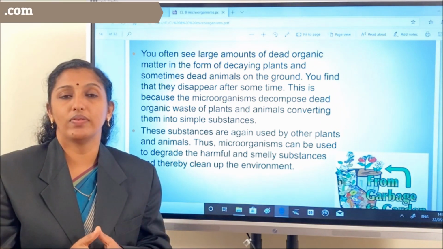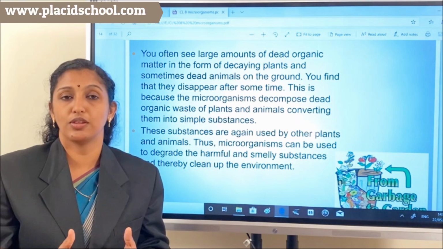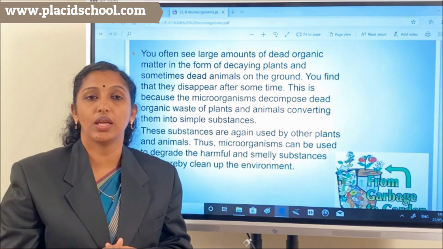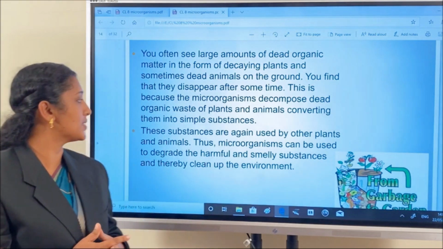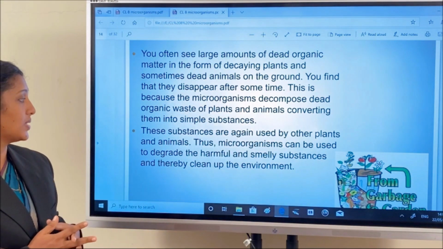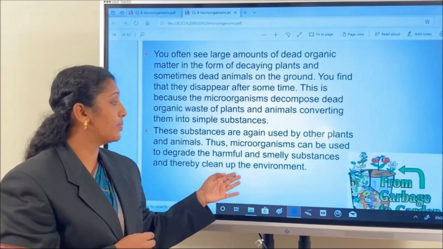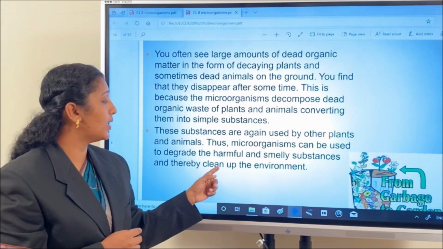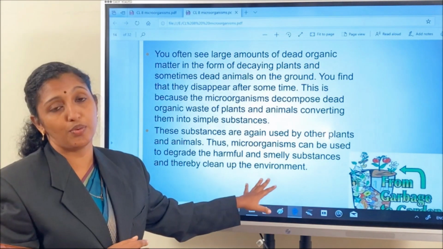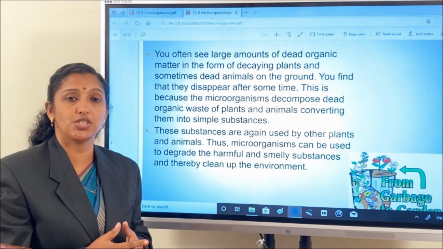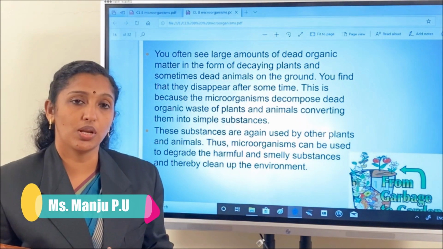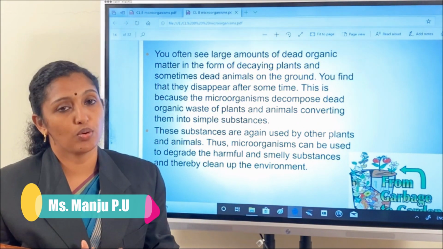The soil has a lot of beneficial bacteria and fungi that help to degrade this organic material into small substances, and these substances are again used by other plants and animals. Thus, microorganisms can be used to degrade harmful and smelly substances and thereby clean up the environment. So from this section, you can easily understand the beneficial uses of microorganisms.